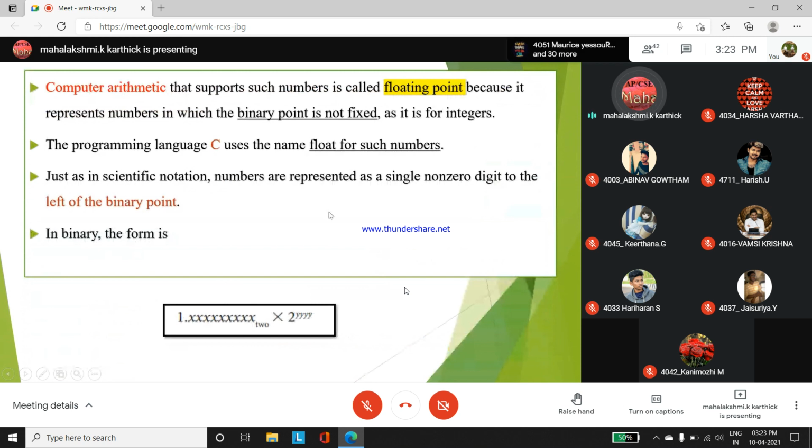So computer arithmetic that supports such numbers is called floating point because it represents numbers in which the binary point is not fixed, as it is for integers. So normally in the C language we give a data type called float for these numbers in the programming language.